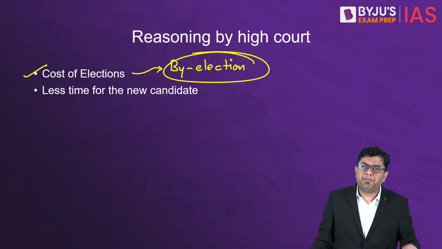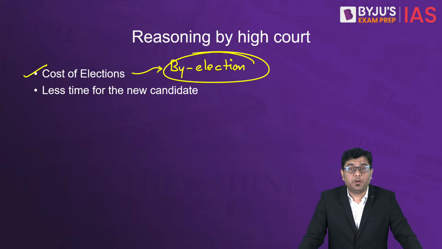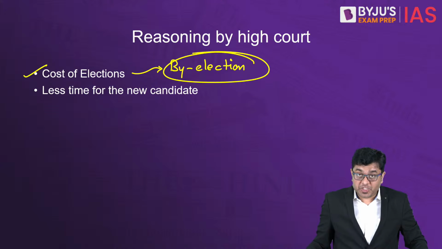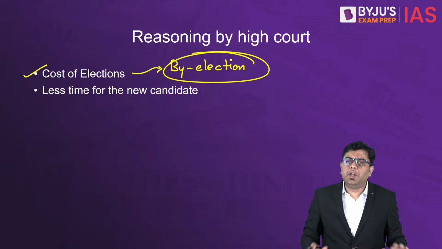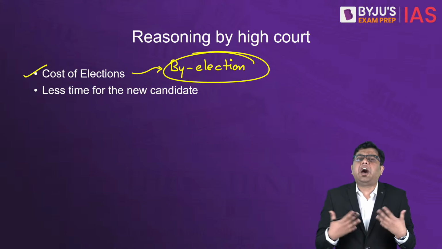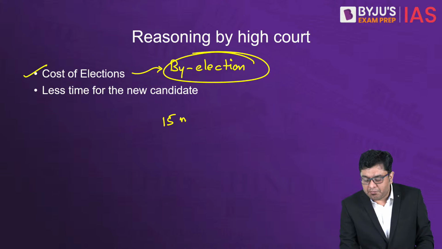And secondly, if you conduct a by-election right now, we know that for the members of Parliament, elections are due next year. That is, in May 2024, the general elections will be held. So any individual elected as a result of that by-election will have only a brief 15 months.